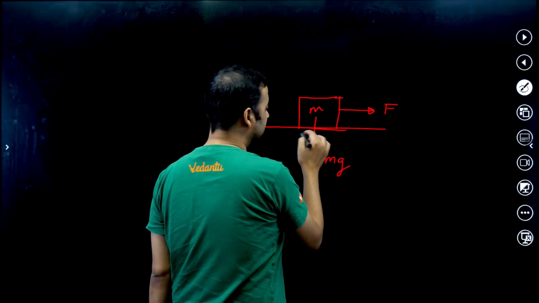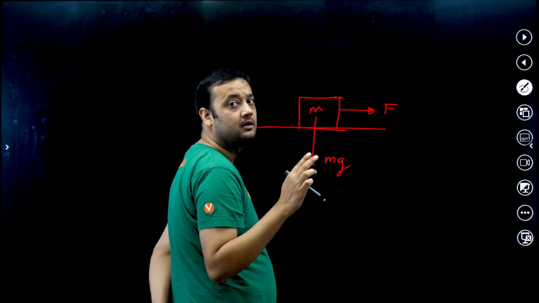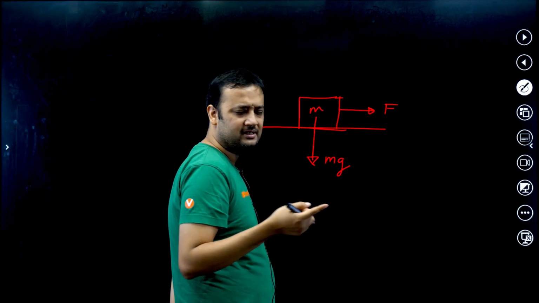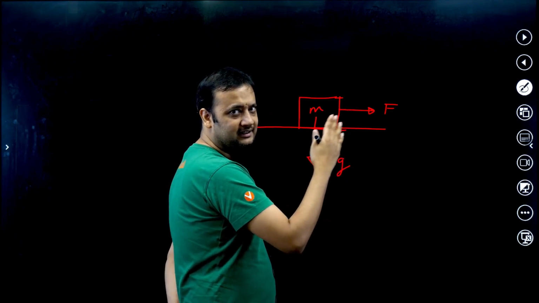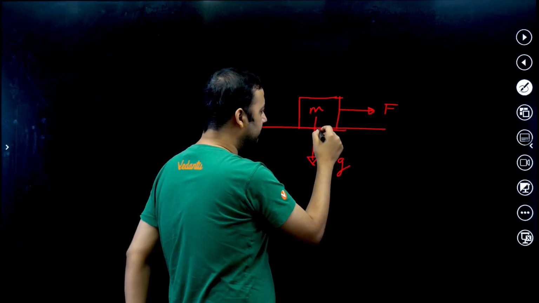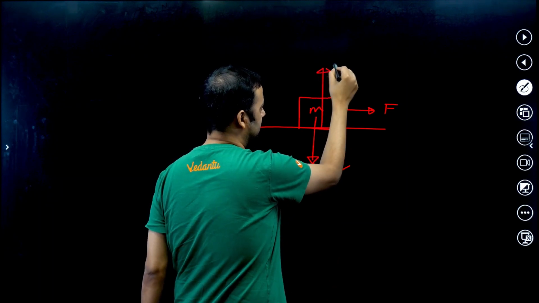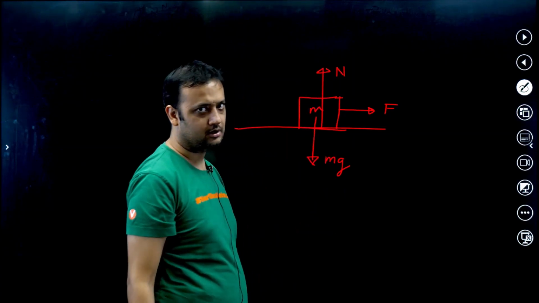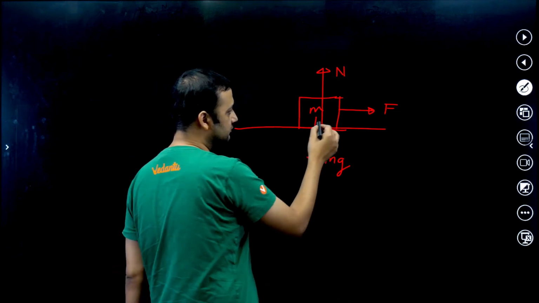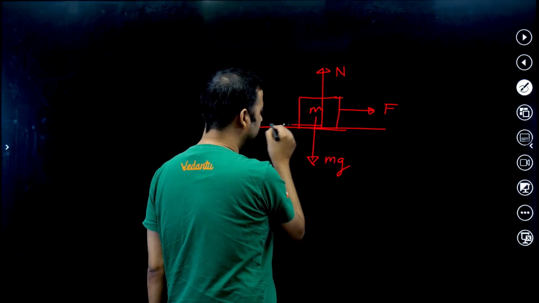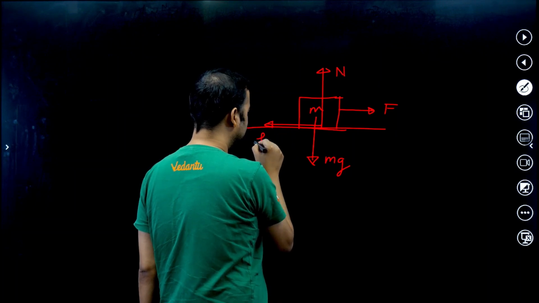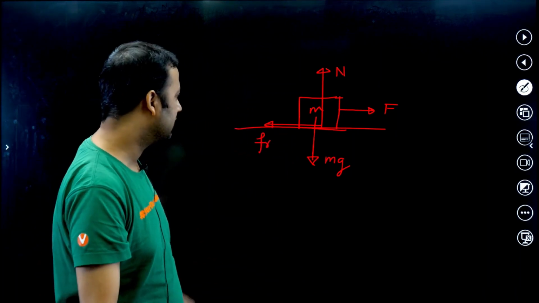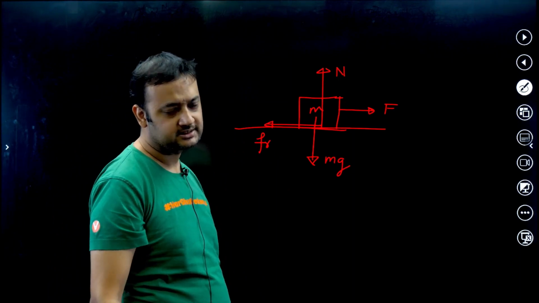There are two components of the force that the ground applies on this block. In reality, the ground is applying only one force, but the normal or perpendicular component of that force is called the normal reaction. And there will be one more force which is trying to resist the motion, and this force we are going to talk about in today's session, which is called friction.